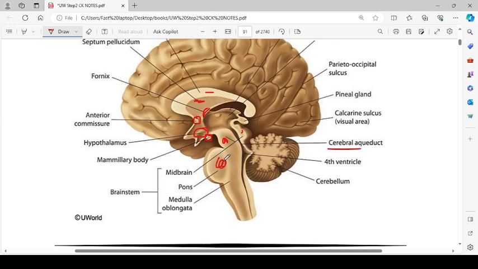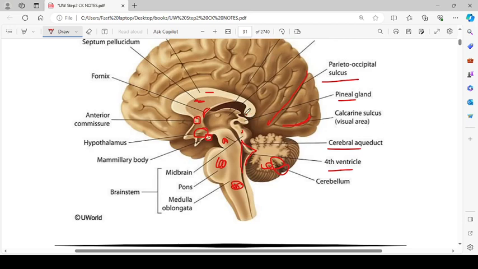Then this thing is called the pons. Here we have the medulla oblongata. This is cerebellum. The fourth ventricle is this rhomboid structure over here. Then we have the calcarine sulcus. This thing is the calcarine sulcus. This is the parieto-occipital sulcus, which is separating the parietal lobe from the occipital lobe.